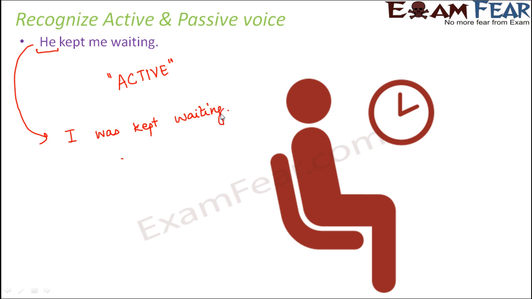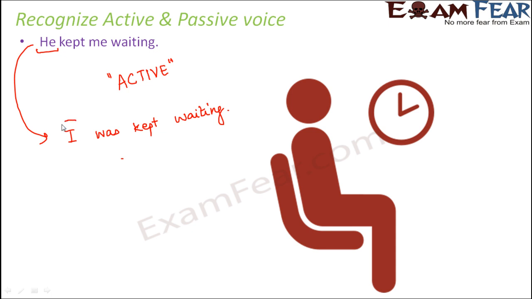So I was kept waiting by him, right? So this is how it would look in the passive voice. So I was kept waiting. That means I am not the doer of the action. I did not do anything. I am not the one who kept somebody waiting. I was the one who was kept waiting by somebody else.